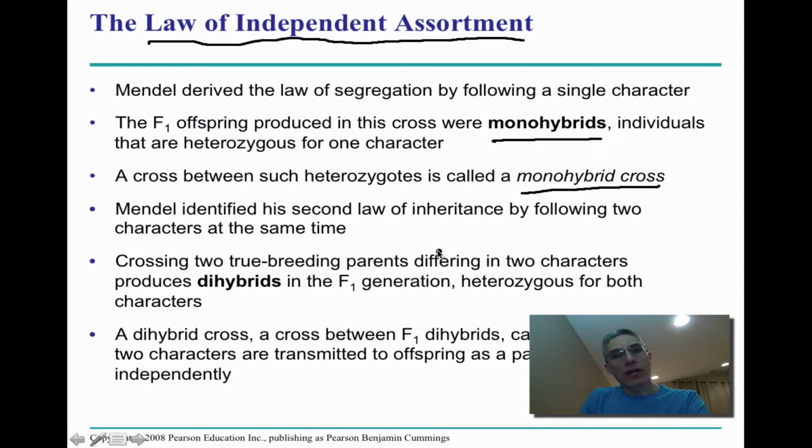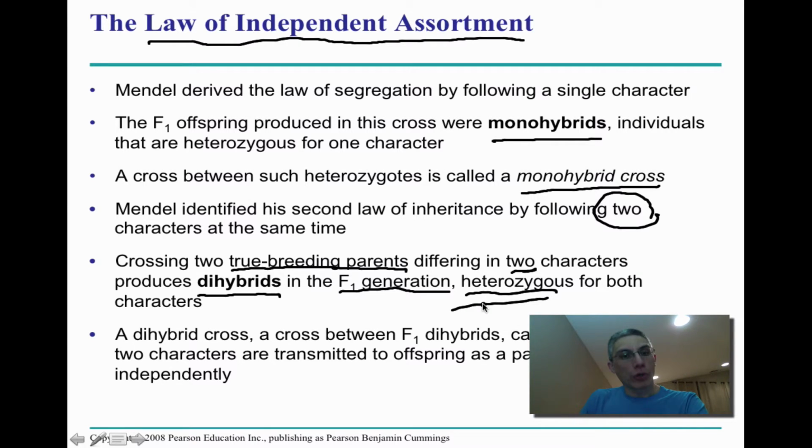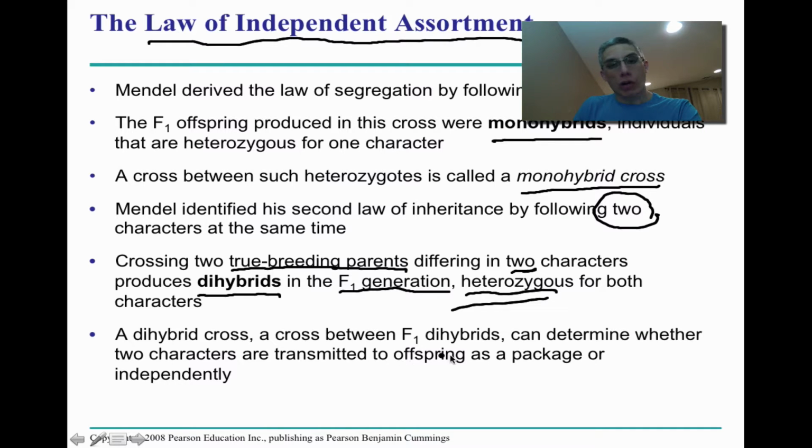Mendel identified his second law of inheritance by following two characters at the same time. Crossing two true breeding parents differing in two characters produces something called a dihybrid in that F1 generation. So there's two characteristics that we're looking at, and we would consider that F1 heterozygous for both characters. A dihybrid cross, a cross between two F1 dihybrids, can determine whether two characters are transmitted to the offspring as a package, in other words together, or transmitted independently of each other.